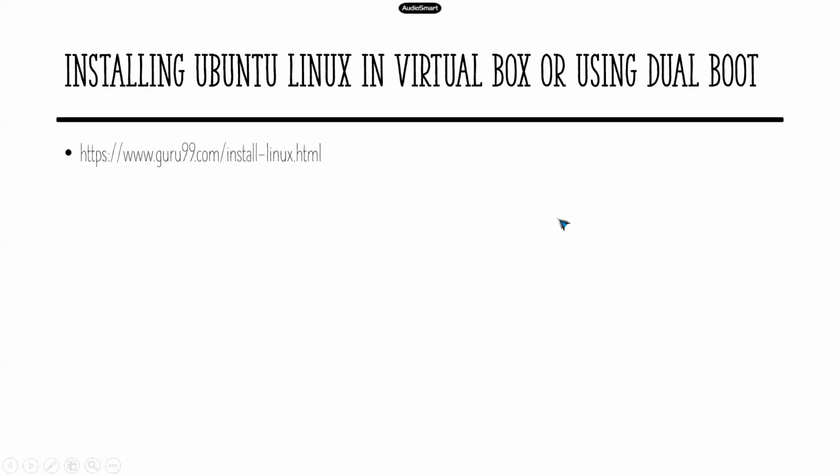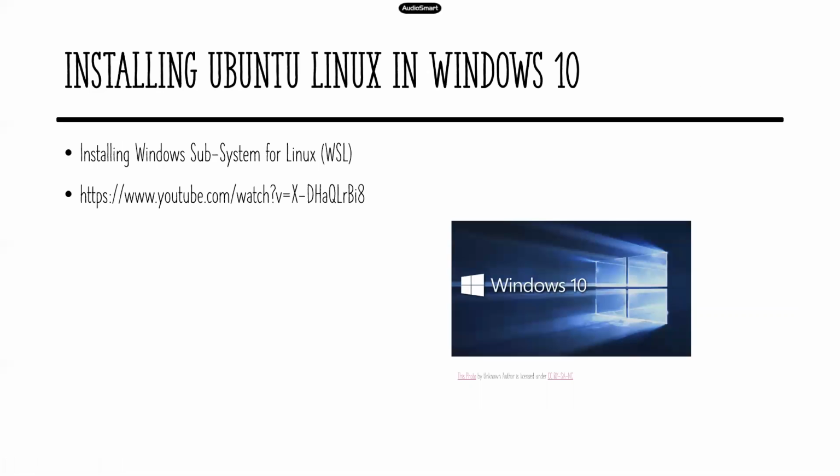So if you have Windows 10, your first preference should be WSL for our need. I'm not telling this for general purpose. I'm telling it for our need of learning Linux, basic shell scripting, C, Python and all. This will be enough if you are using Windows 10.